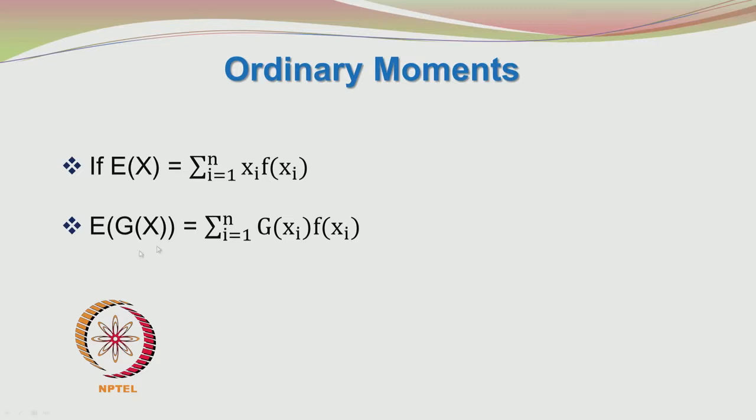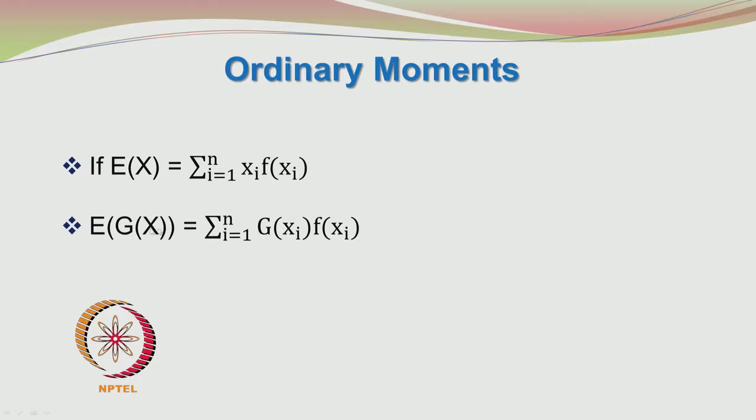In general, expected value of g of x is equal to sigma i equal to 1 to n g of xi into f of xi. Here you had random variable x, so you put xi here. Here you have g of x, and so you put g of xi here.